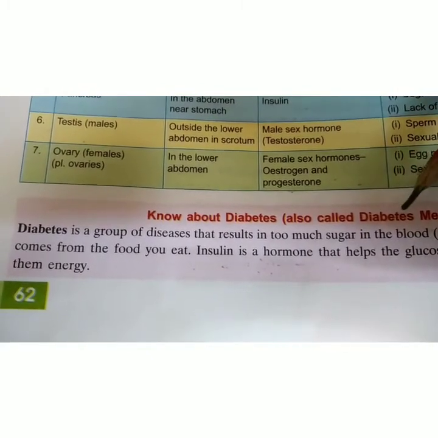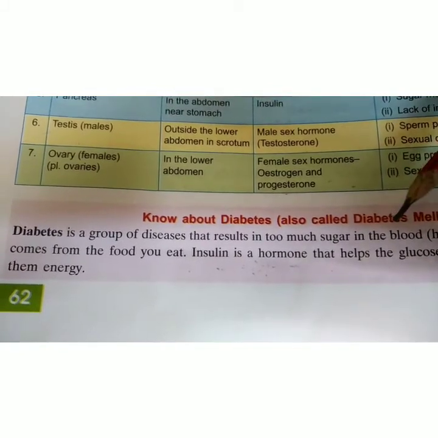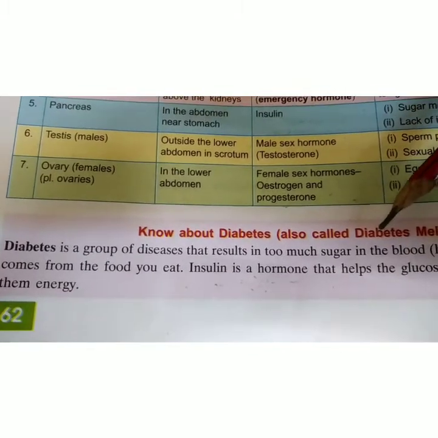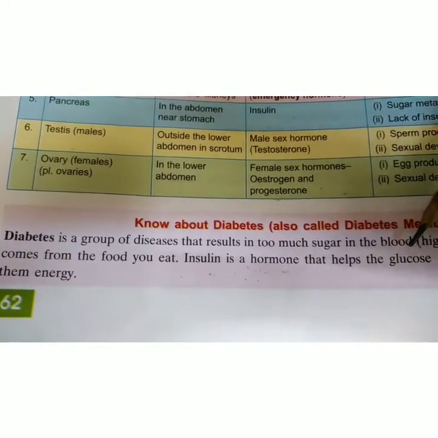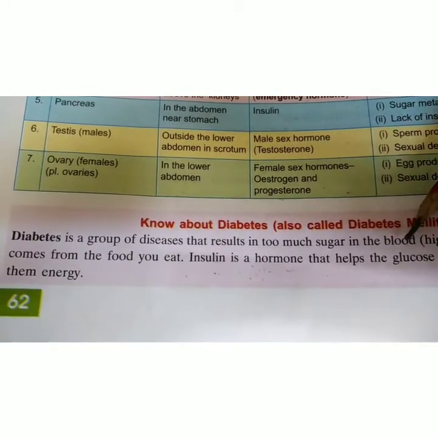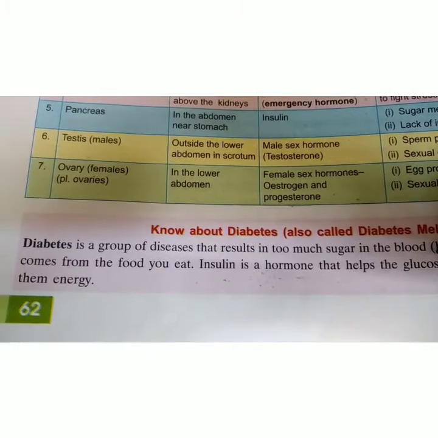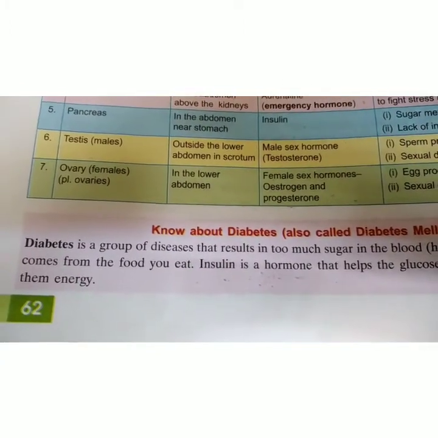And when the body has less glucose, then the other hormone, that is glucagon, converts the glycogen back to glucose, and in this way both the hormones, insulin and glucagon, keep maintaining the level of glucose in the blood, and we do not suffer from diabetes.